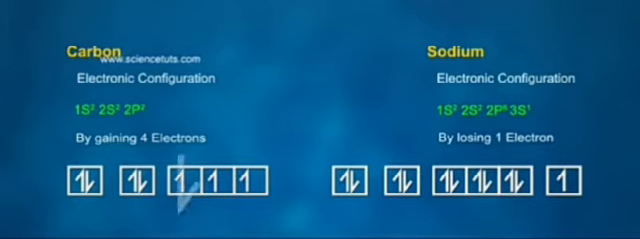Now let us study about carbon. The electronic configuration is 1s2 2s2 2p2, which means the atomic number is 6. In the case of carbon, the atomic number is 6. It has 4 electrons in its outermost shell and needs to gain or lose electrons to attain the noble gas configuration.